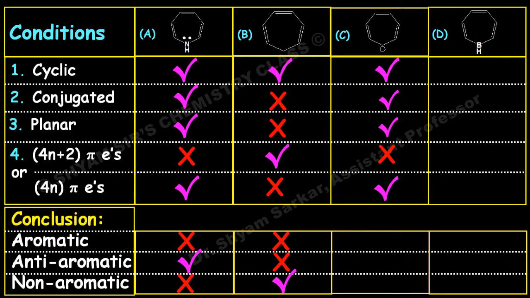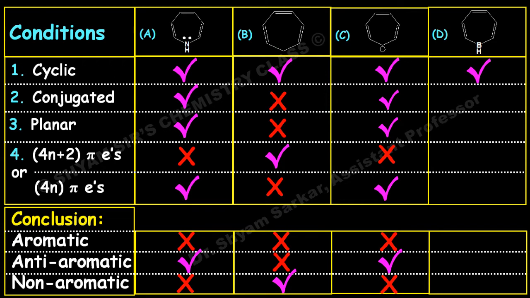So this is an anti-aromatic molecule, it has 8 pi electrons. Okay, so next one, if you see, this one has a boron atom in the heterocycle. And boron, we know that it has a vacant p orbital. So these conjugated bonds can be conjugated with the p orbital of the boron atom.